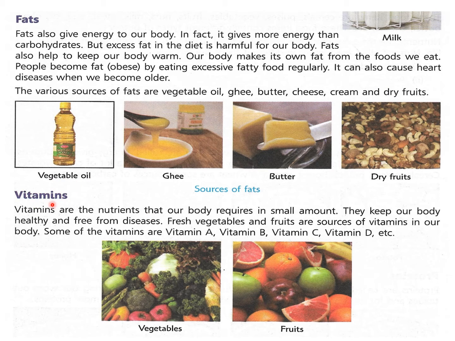The next component is vitamins. You all know vitamins A, B, C, D, K, all these are important for us, and they are the nutrients that our body requires in small amounts, not a lot of them. They keep our body healthy and free from diseases. So vitamins play an important role in protecting us from diseases. So these are also called protective foods. Fresh vegetables and fruits are sources of vitamins in our body. Some of the vitamins are vitamin A, vitamin B, vitamin C, vitamin D, etc. And they are found in fruits and vegetables.